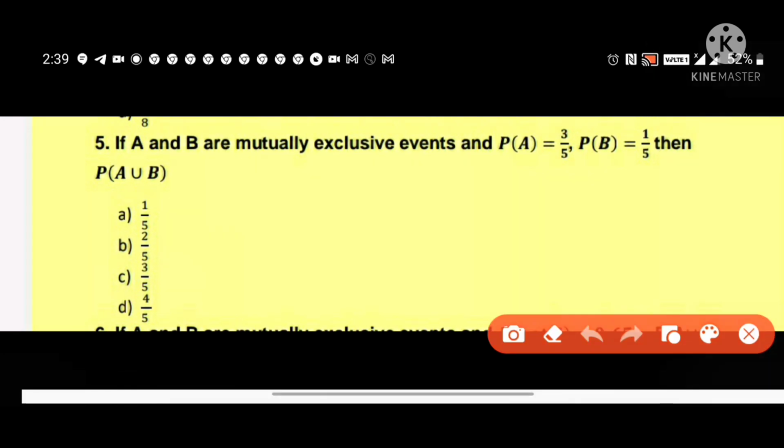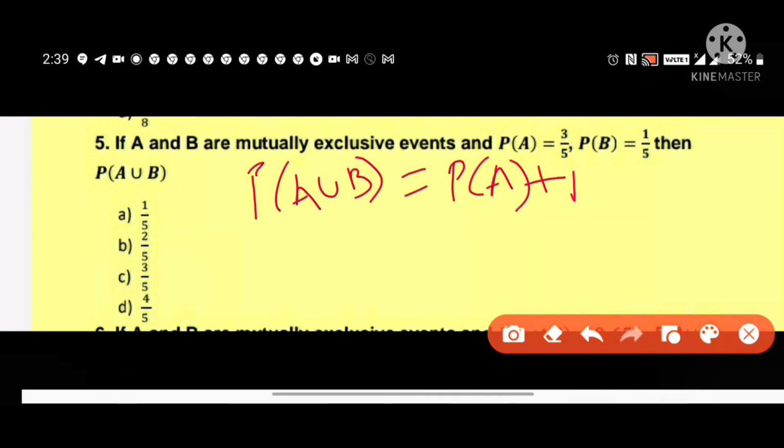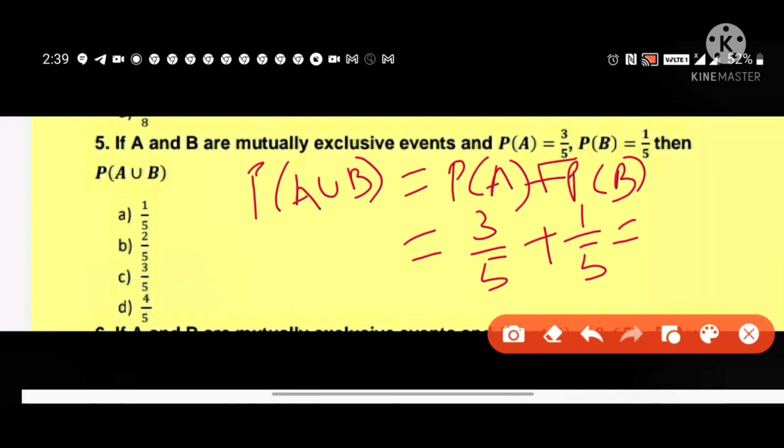Next question, if A and B are mutually exclusive events and probability of A is equal to 3 by 5 and probability of B is equal to 1 by 5, then probability of A union B. Because A and B are mutually exclusive, so probability of A union B is equal to probability of A plus probability of B, which is further equal to, put value of probability of A and probability of B in this equation, we get 4 by 5. So answer is D option.